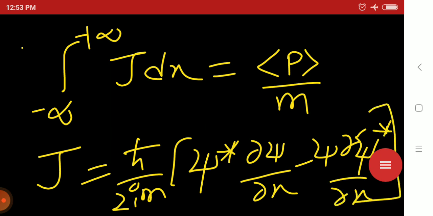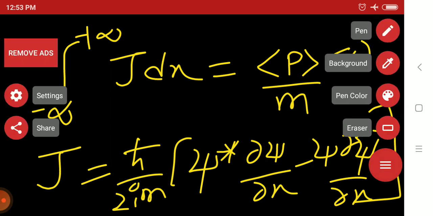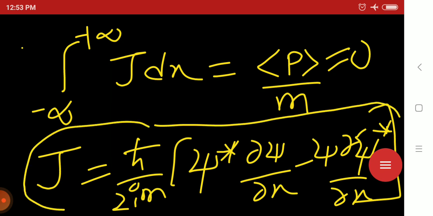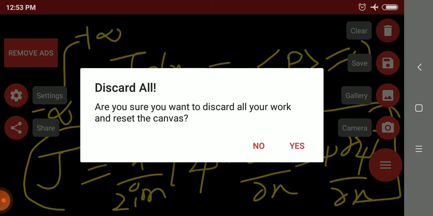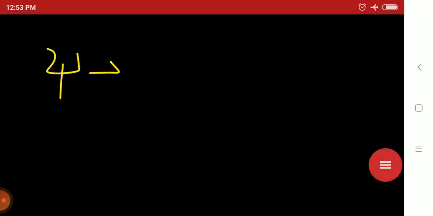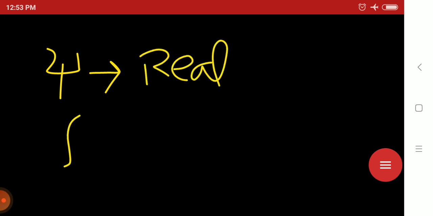According to this result, if p average is 0, then the integral of J dx equals 0, so this total term will be 0. From that equation we conclude that psi will be real.